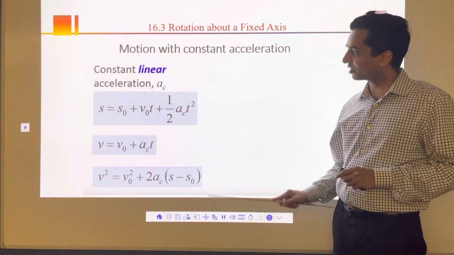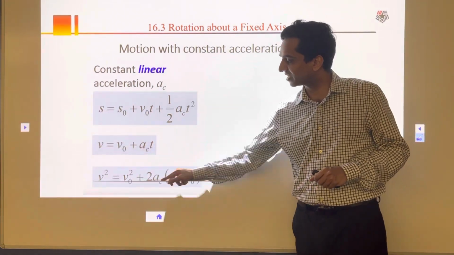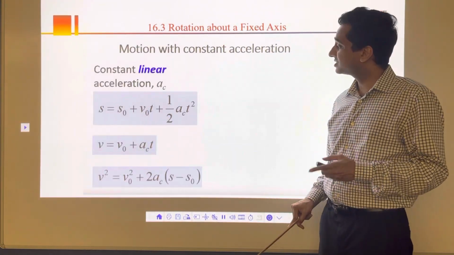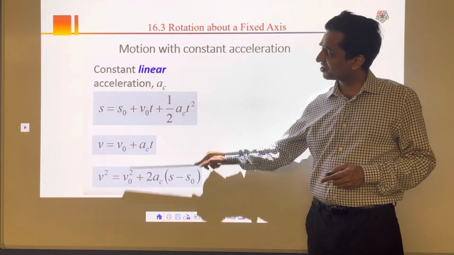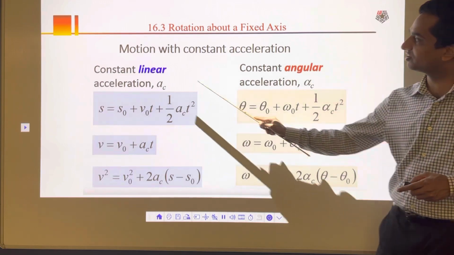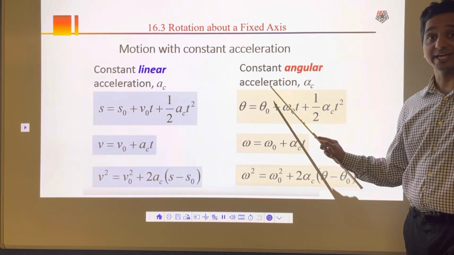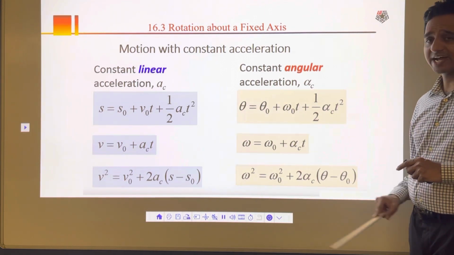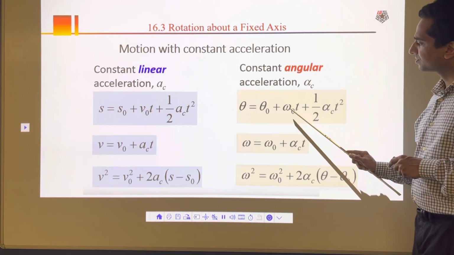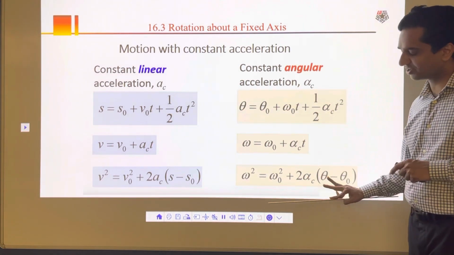Now if you remember in chapter 12, we derived three basic equations: final distance, final velocity, and another equation. We derived these equations by integrating the earlier three equations. Same way, we can derive these equations for angular motion. If we have constant angular acceleration, the way we have constant linear acceleration such as gravitational acceleration, we can derive these three equations. Here we have theta, final angular position, initial angular position, initial angular velocity omega, and constant angular acceleration.